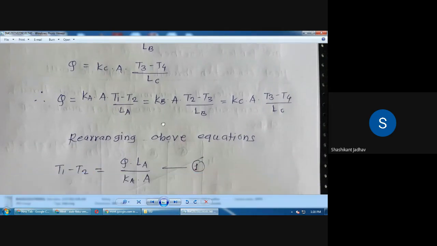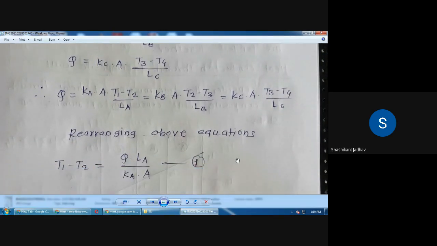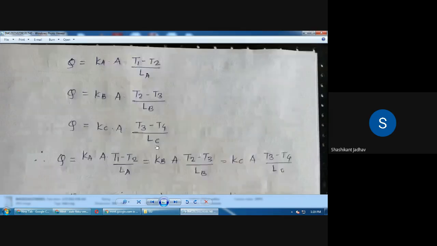Okay, then we have to rewrite, rearranging the above equations. Write down next line, rearranging above equations. So whatever the equation we have written for the layer A साठी जे काही आपण इक्वेशन लिहिलेलं आहे, rewrite that equation. So how to rewrite that equation, तर layer A साठी आपण इक्वेशन लिहिलेलं आहे, Q is equal to K into A into T1 minus T2 divided by LA.